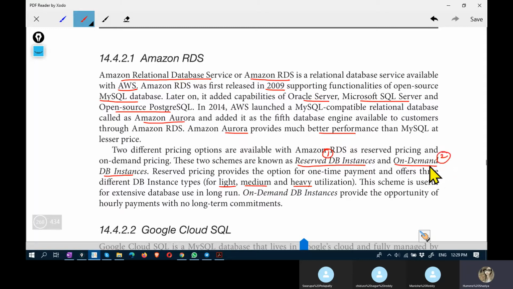Second way is on demand database instances. This provides an opportunity for the consumers to use whenever they need on an hourly payment basis, and there is no long-term commitment involved in on-demand database instance.